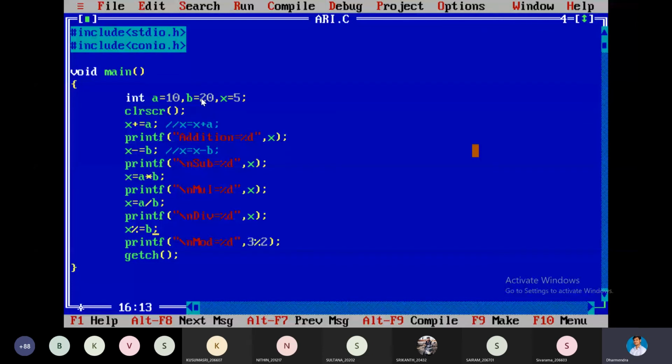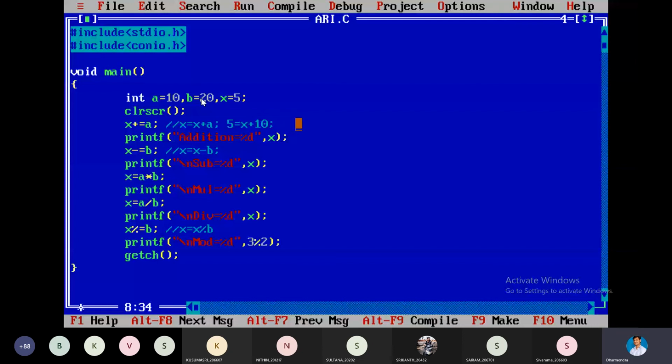So here what will happen? x value I have taken already 5. Here the left side won't be treated as a value. Left side must be the variable. You should not take any value. For example, if you take 5 is equal to x plus 10, it is a wrong statement in the program.